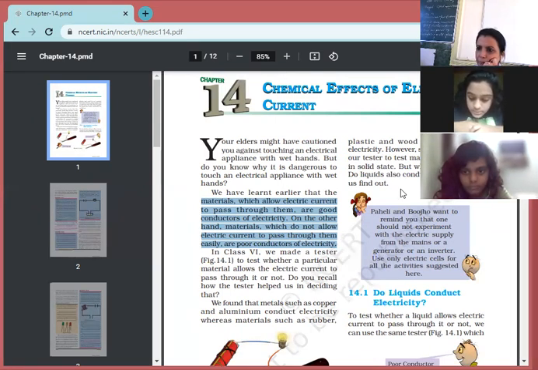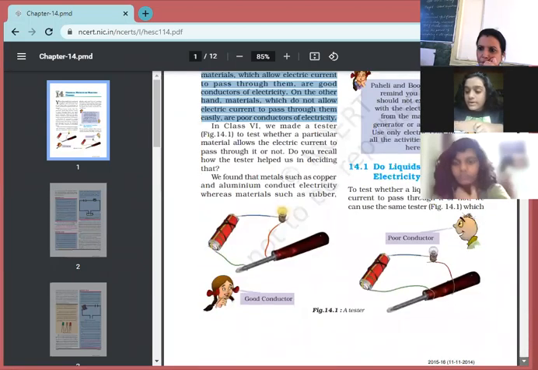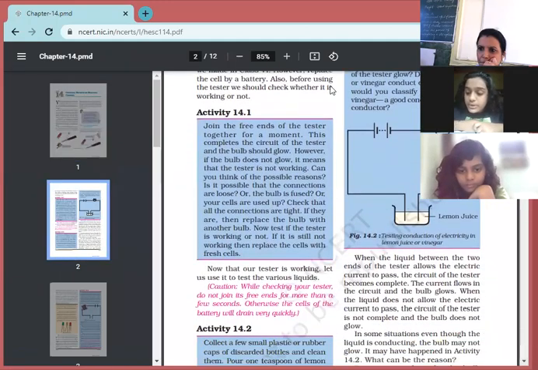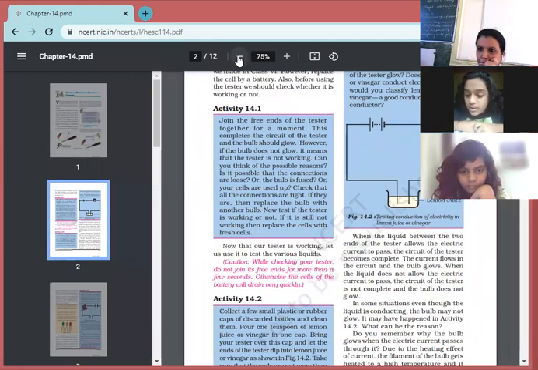Do liquids also conduct electricity? Let us find out. To test whether a liquid allows electric current to pass through it or not, we can use the same tester. However, replace the cell by a battery. Also, before using the tester, we should check whether it is working or not.